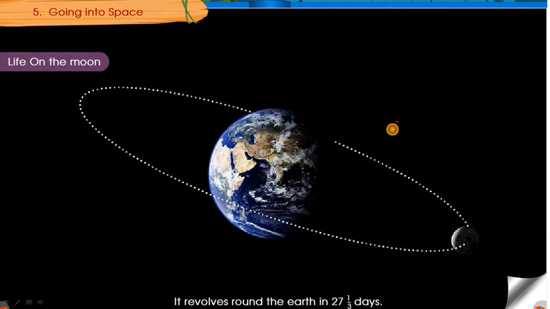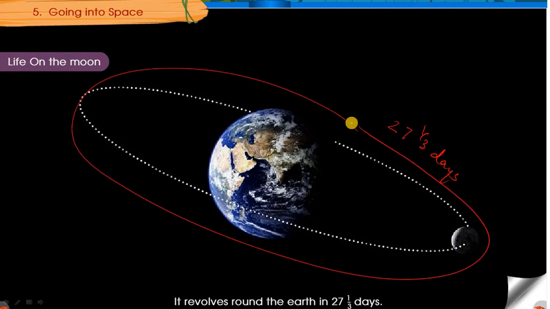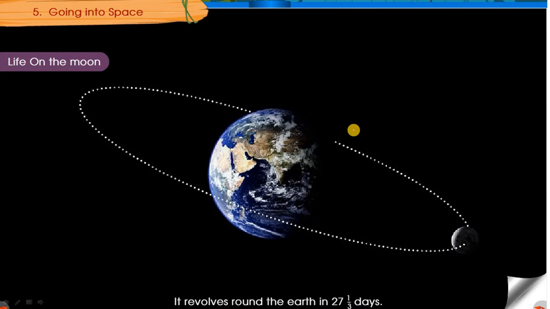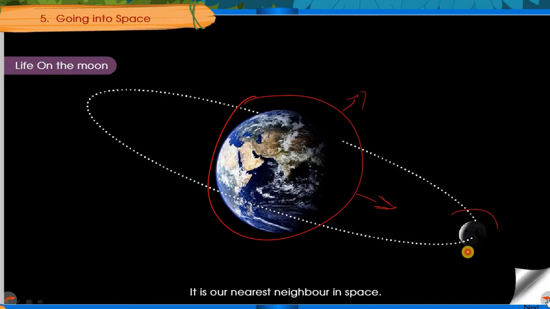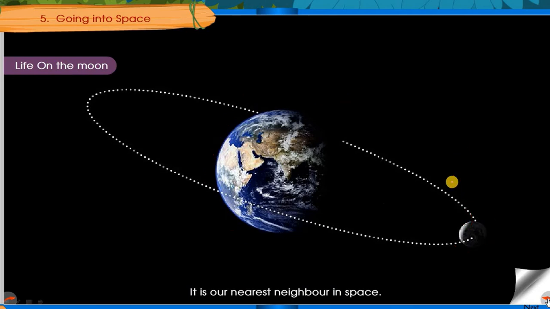Now in the same way, the moon takes 27 1 by 3 days to take one complete round of the earth. As it is one of the nearest neighbors in space, as I told you, earth has an atmosphere around it. Outside that atmosphere, everything is space. So in space, the nearest neighbor to earth is what, children? The moon.